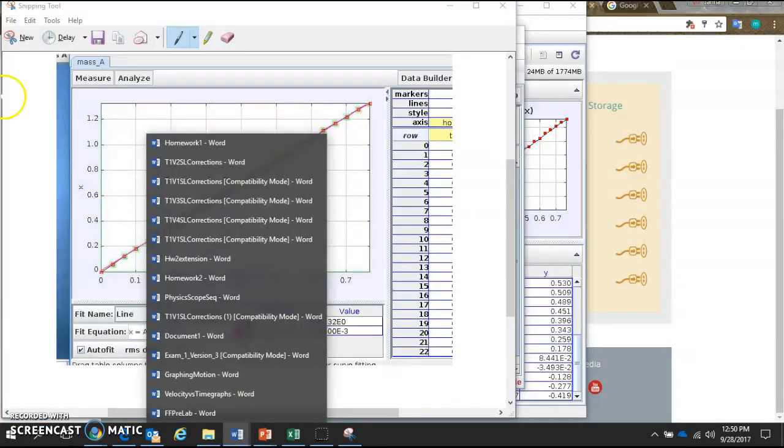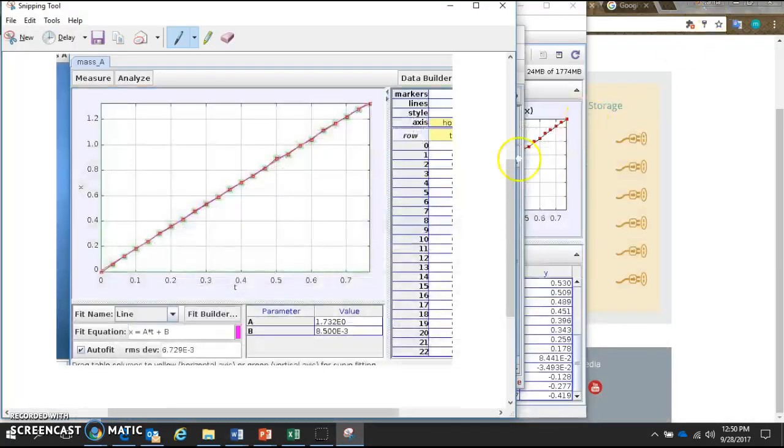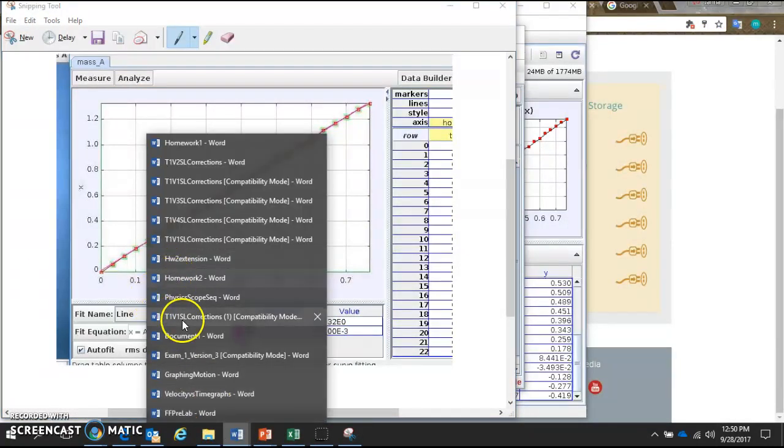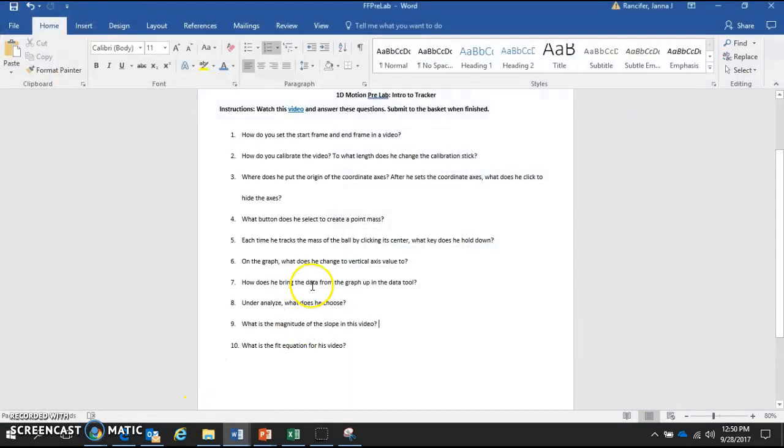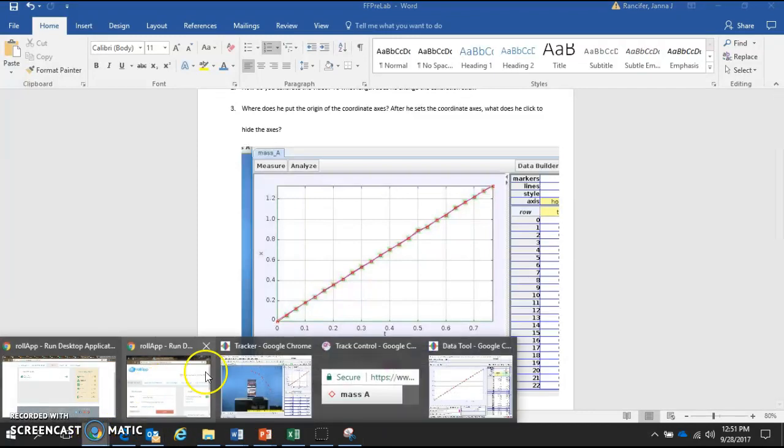So let's say I have a Word document. I'm just going to open something. Let me see, not that. Secrets. Let me see, I'll go to this document. And with the snipping tool, I can just go Control V to paste a picture from my snipping tool into whatever Word document. Quickly going back to my tracker app right here